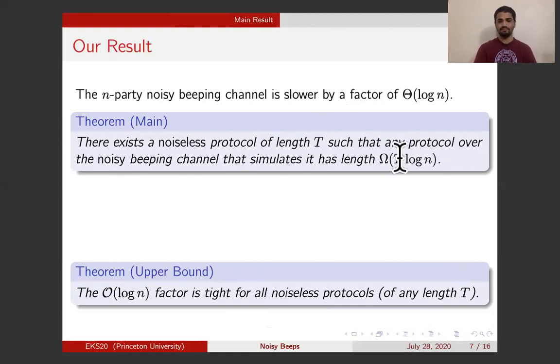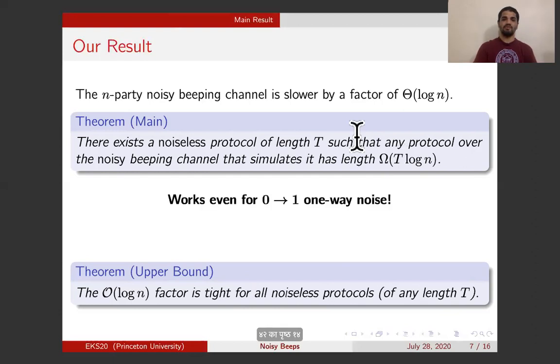and prove that any noisy protocol for the task should have length at least a log n factor more. And our proof of this result is actually much stronger than the statement. Our proof actually says that even if the noise is restricted to be one way, even if we assume that the noise in the noisy beeping channel can only convert zeros to ones, but it cannot affect ones. Even under this restricted noise, the length of any protocol for the task will be at least t log n.